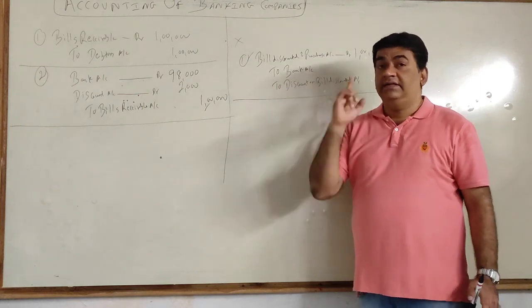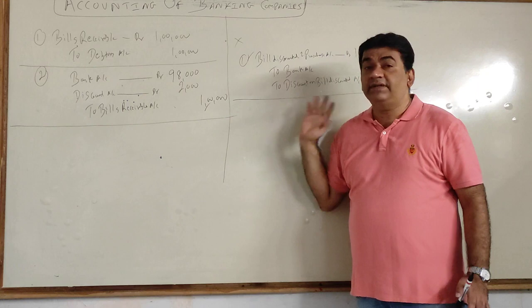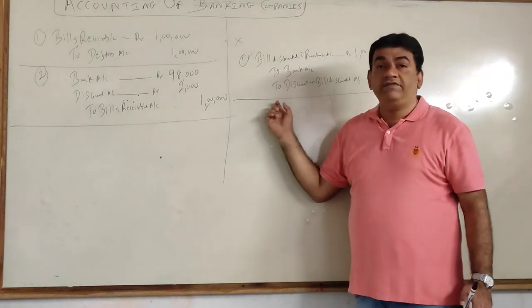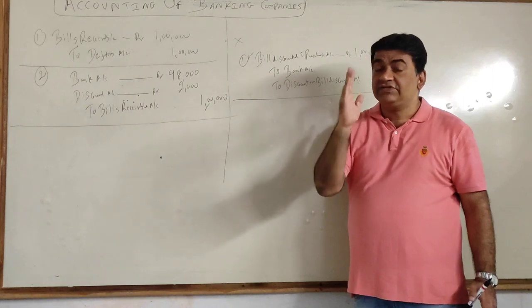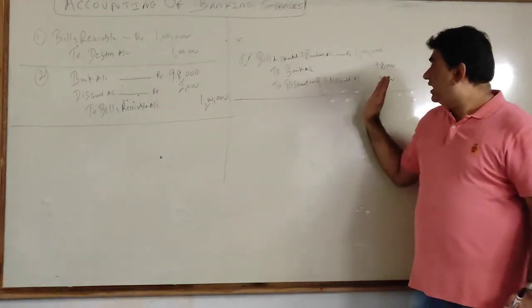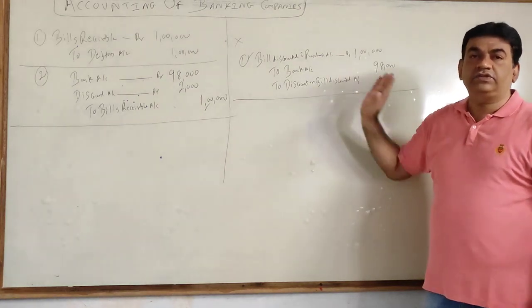Got it? Now see, as I told you when I started this video, this part is called rebate. Now there's a difference between discount and rebate as far as this chapter is concerned. We have not yet come across rebate. Now understand this very carefully. Assume this transaction is not for one customer, this is for the whole year.